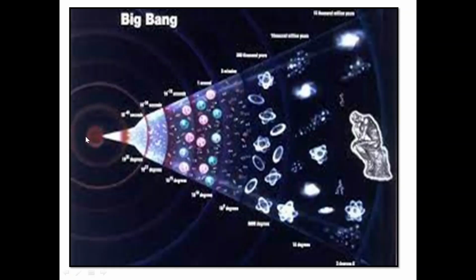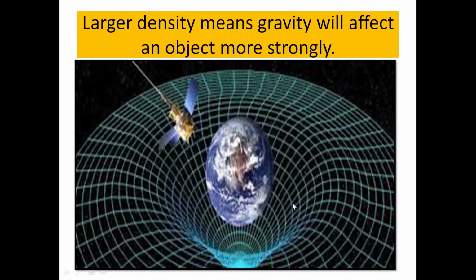The universe was born with the Big Bang. What happened? A very tiny dot, or the singular atom, exploded. And due to this explosion, all the matter and energy got scattered in space.